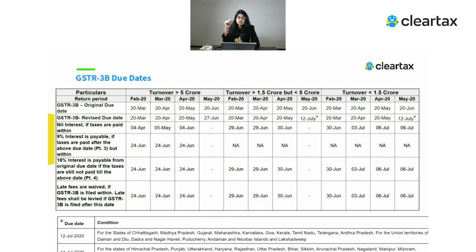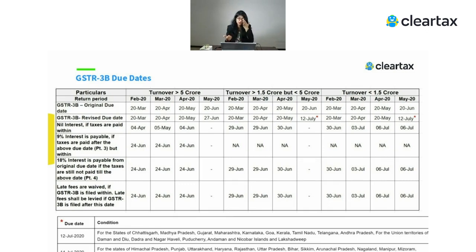ITC. So now the question comes in, if let's say I don't even have the liability for that particular month, whether the interest will be levied. Obviously there will be no interest which you have to pay. So here, if your turnover is greater than 5 crore, they have given you first 15 days relaxation, that no interest, no late fees, and then after 15 days interest will be levied, but with the 9% per annum interest rate and no late fees till 24th June.